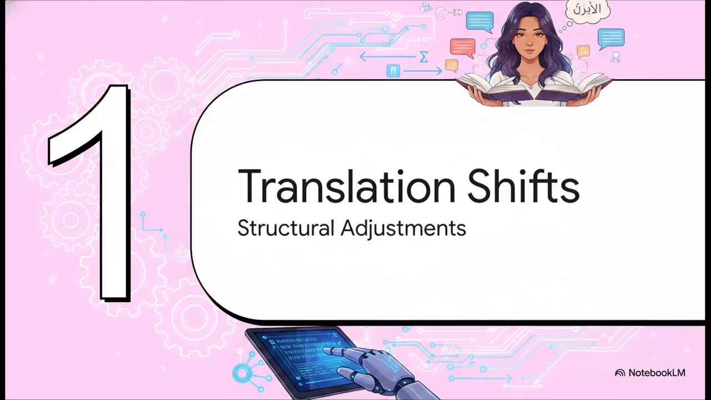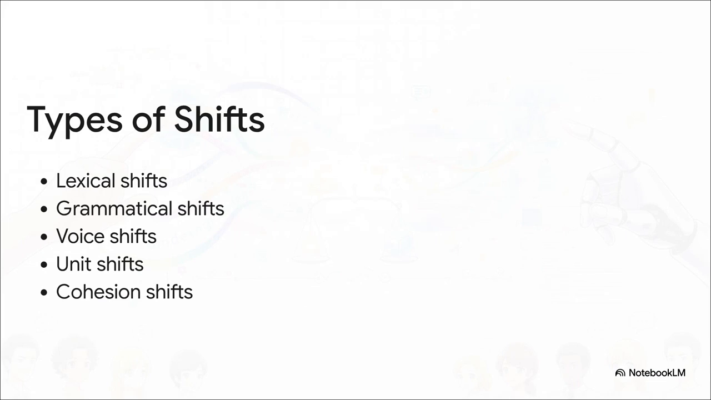Part 1, Translation Shifts. Let's look at structural adjustments. Translation shifts are systematic changes in form or structure. They ensure the text feels natural. We've got lexical, grammatical, voice, unit, and cohesion shifts. Each one serves a very specific linguistic purpose.